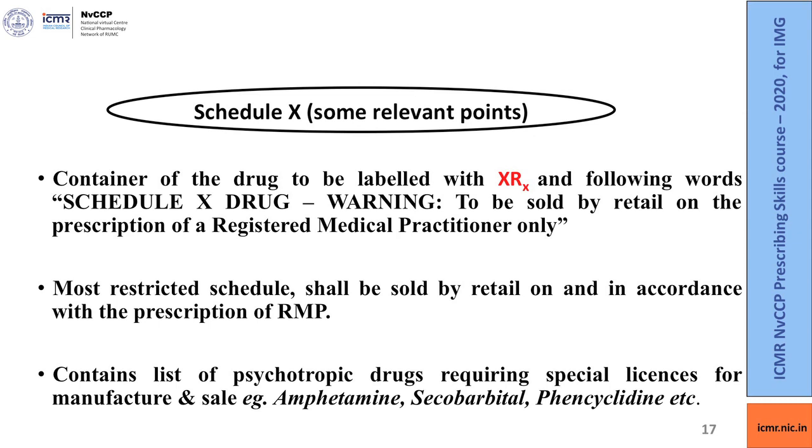It is the most restricted schedule and shall be sold by retail on and in accordance with the prescription of a registered medical practitioner. It contains a list of psychotropic drugs requiring special licenses for manufacture and sale, for example, amphetamine, secobarbital, phencyclidine.